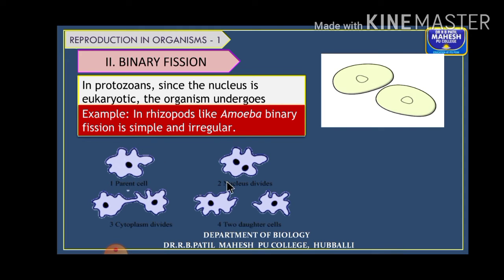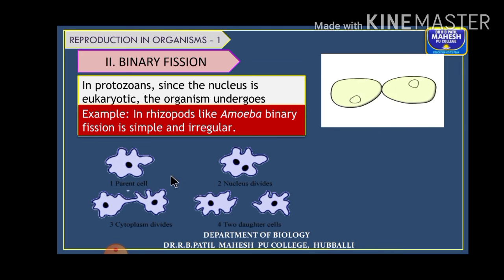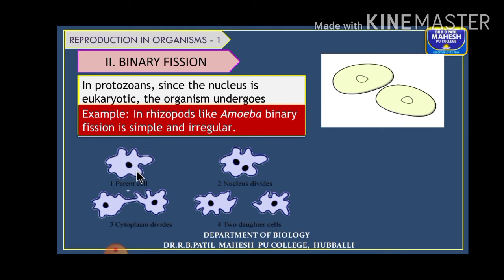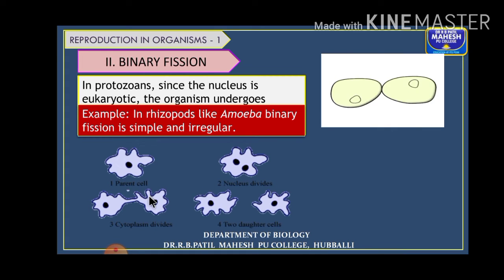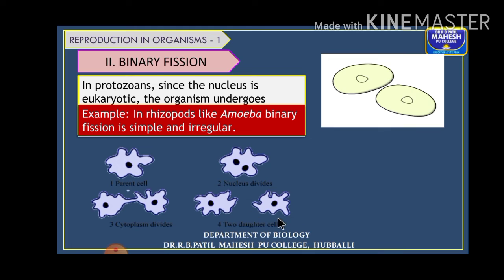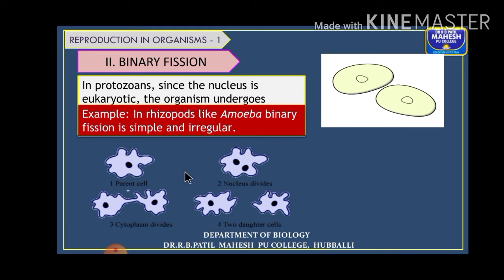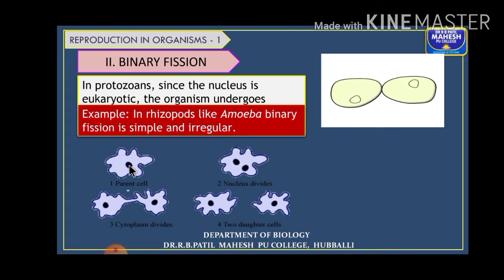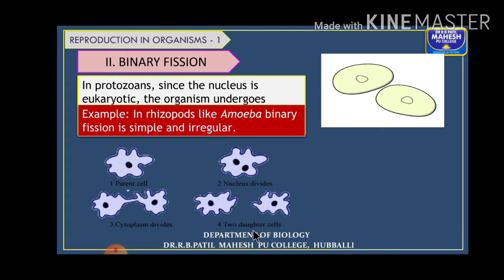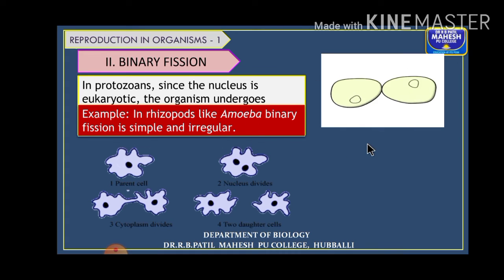The binary fission here in amoeba is irregular. It has no one definite plane of division. The parent cell, initially the nucleus divides and then the cytoplasm divides into two daughter cells, right? So here also you can see the single cell is divided into two daughter cells. We can't say that the parent cell is dead now. The protoplasm of this parent cell is distributed between the two daughter cells. That is why these unicellular organisms are said to be immortal.